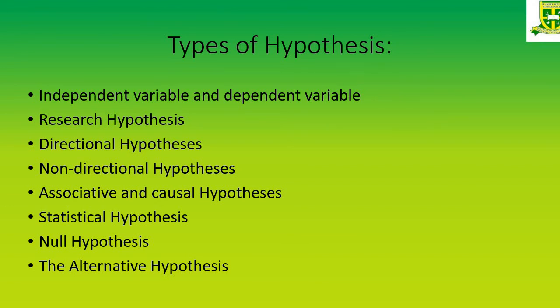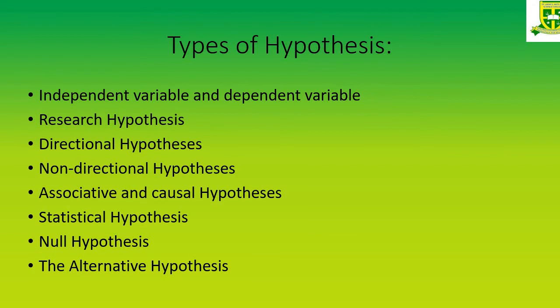A dependent variable is, for example, the attitude of the consumer. The attitude of the consumer won't be stagnant all the time. It will depend upon the mood of the particular person, or some person may be irritating him. That's why his attitude may change toward that particular person. The same person will be a good person to another person. That is a dependent variable, where the person will change according to the situation. These two variables are needed to frame a hypothesis. Comparing the two variables will give the hypothesis statement.